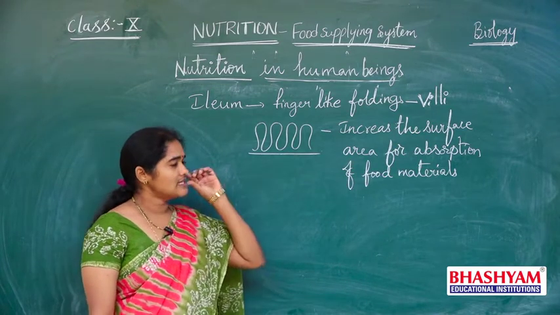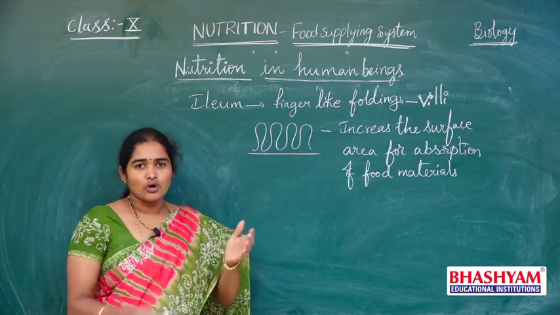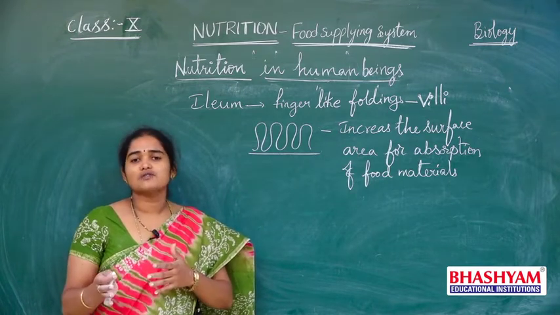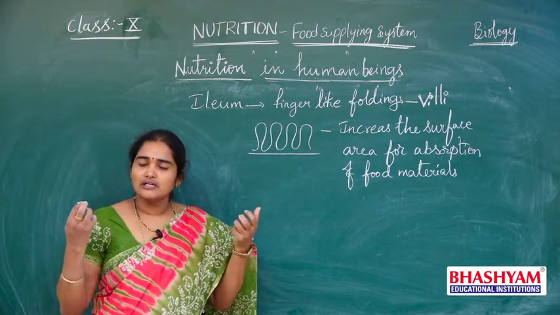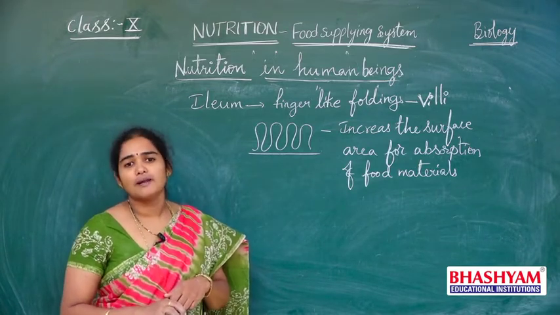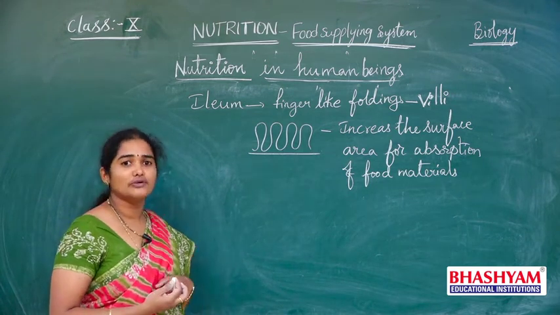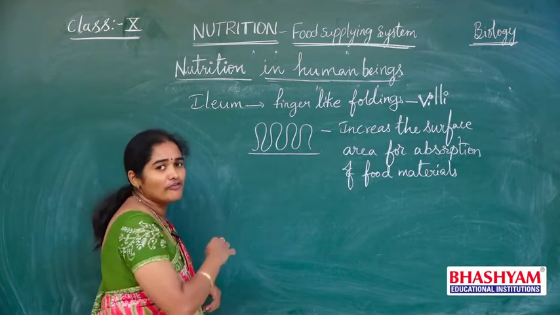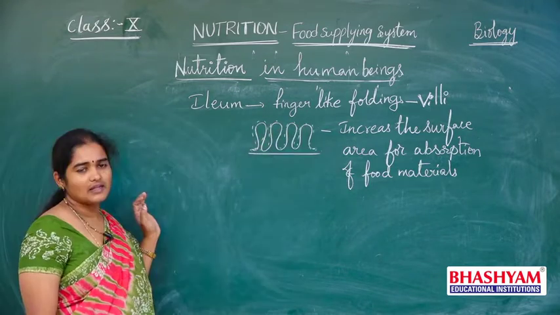So if you see, the small intestine is a very thin tube-like structure. So the total food which comes to the small intestine has been digested, so the total food has to be absorbed into the blood. So to absorb more digested food into the blood, it has many foldings so that the surface area is more. Understand?